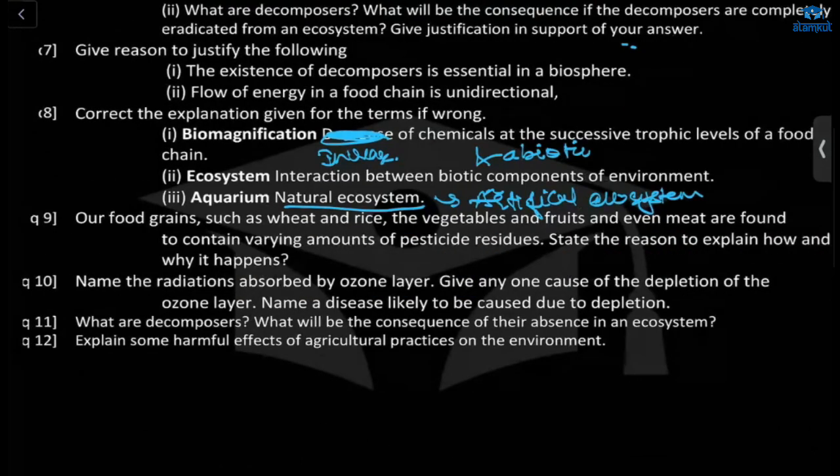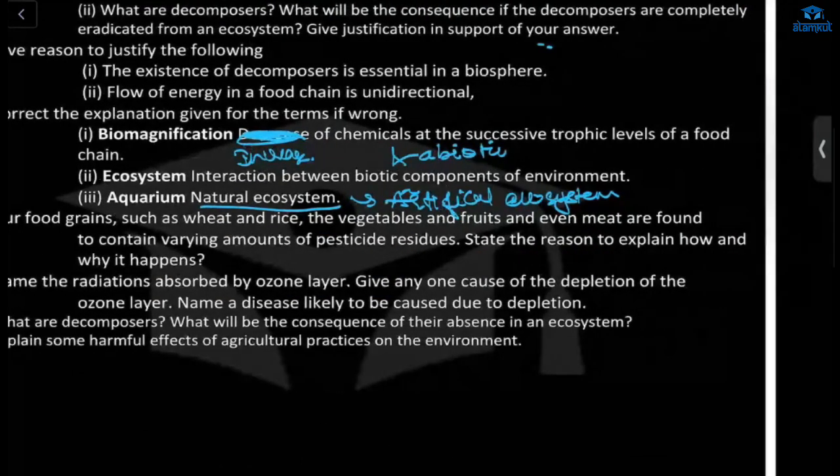Next, ninth one. Our food grains such as wheat, rice, vegetables and fruits and even meats are found to contain various amounts of pesticide residues. State the reason to explain how and why it happens. Why does this happen? Because large amounts of pesticide chemicals are sprayed on crops. Why are they sprayed? To protect our crops from diseases and from pests.